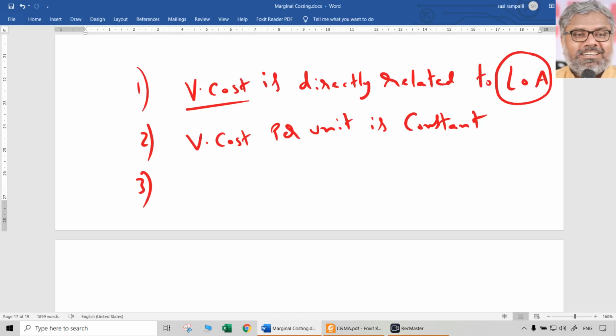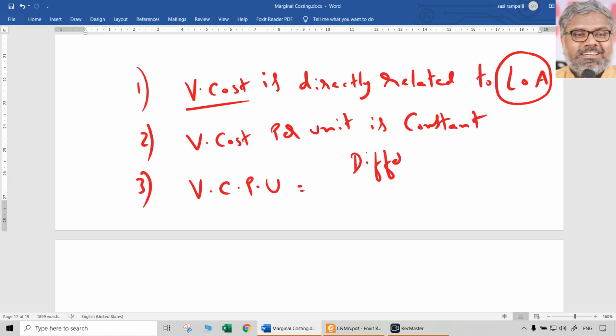So the overall variable cost, or total variable cost, is directly related to the level of activity. However, variable cost per unit is not going to change. It is going to remain constant. And another important point, or rather a formula, to calculate the variable cost per unit at any level of activity: the per unit variable cost is supposed to be constant, right? How to calculate that? That is a formula which we should know.